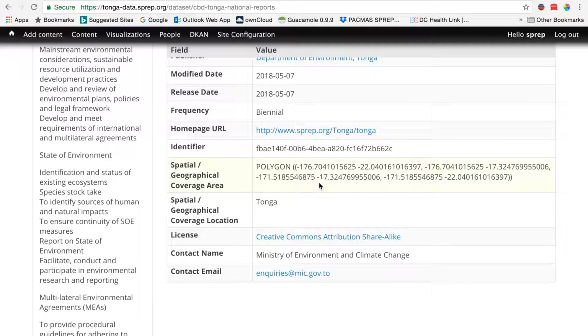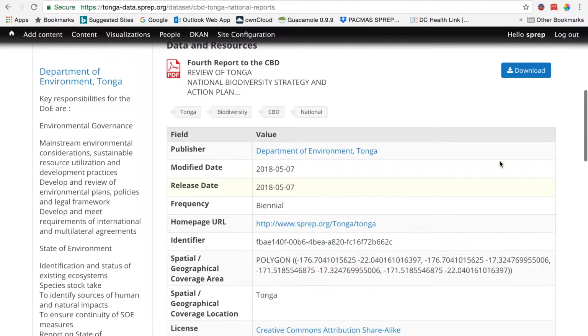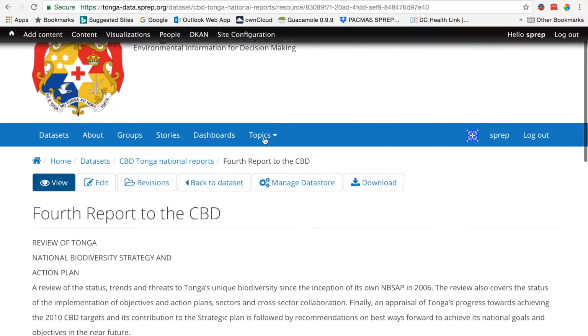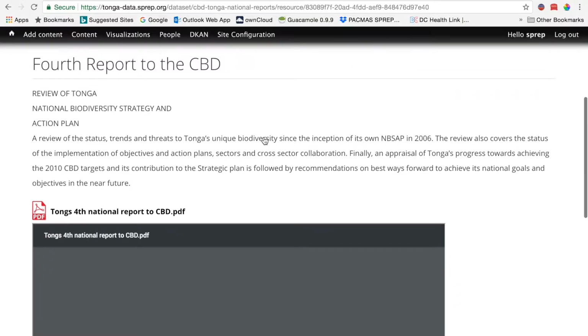There's also a spatial reference. Basically, it's a box around the country of Tonga, saying that's the spatial geographic area that the data is valid for. So if I click on the actual resource itself, we type in some additional data for that resource, identify it as the fourth report to the Convention on Biodiversity, and a bit of metadata. This is text right out of the report so that the potential user knows what it is.